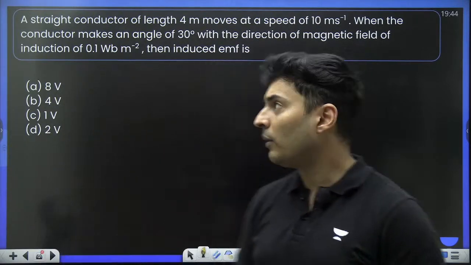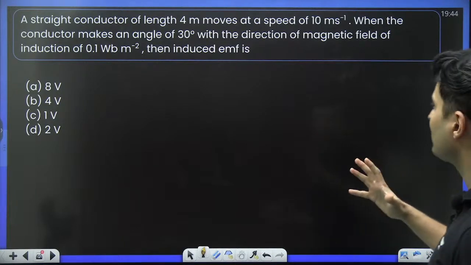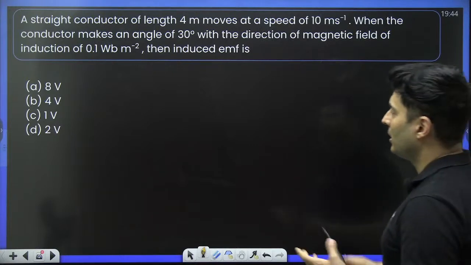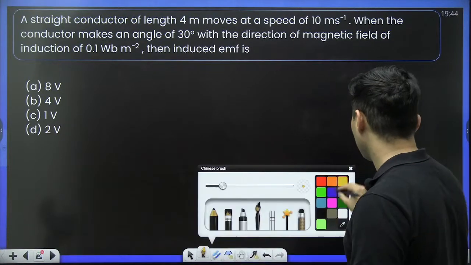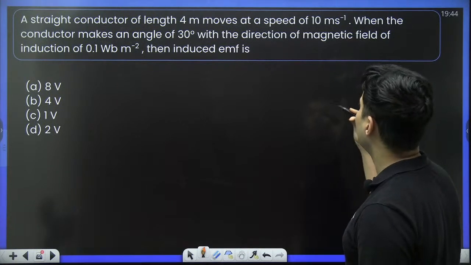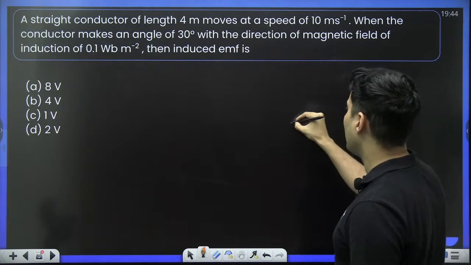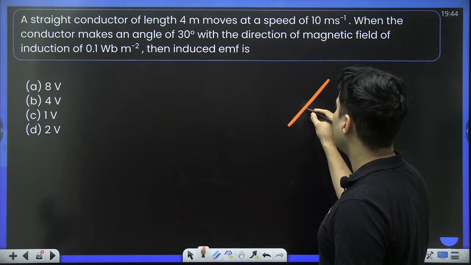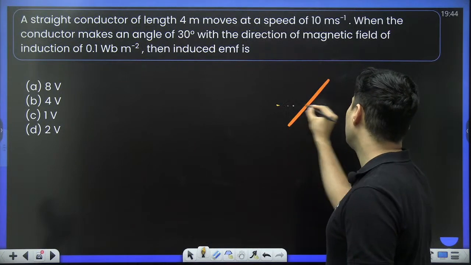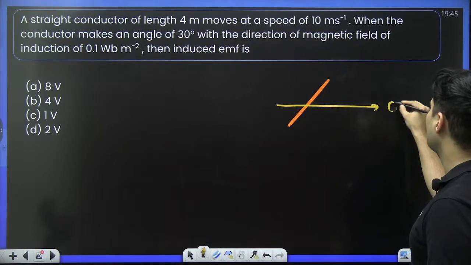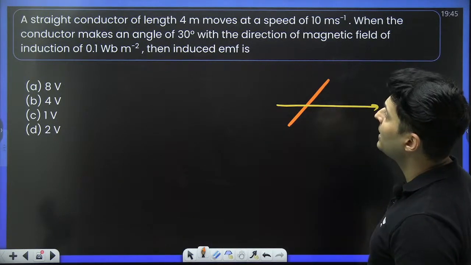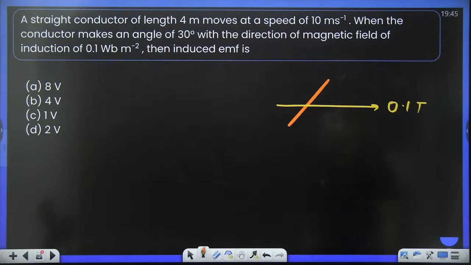There is a wire of length 4 meters, which moves with a constant speed. If the conductor makes 30 degrees with the direction of the field, and the field value is given, then the induced EMF is. Okay, let's try to understand. A straight wire moves at some speed. The conductor is making an angle with the direction of the magnetic field. So if this is how the magnetic field is, 0.1 Tesla, and the straight conductor moves at a speed, when the conductor makes 30 degrees with the direction of the magnetic field.